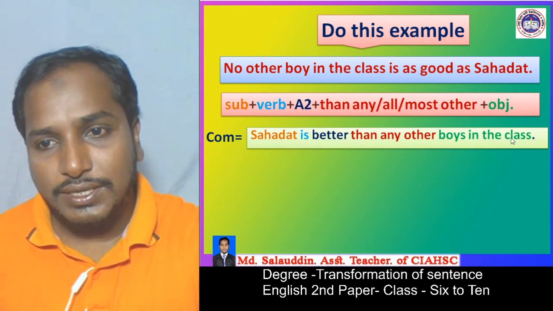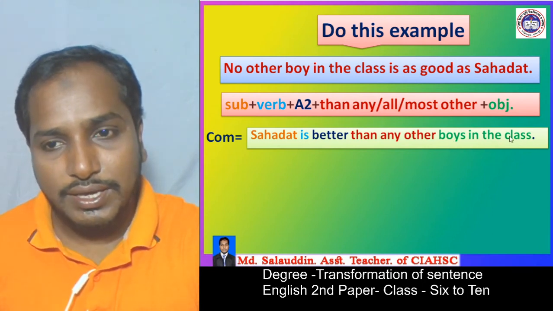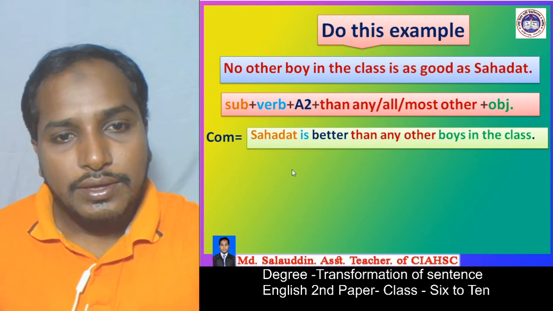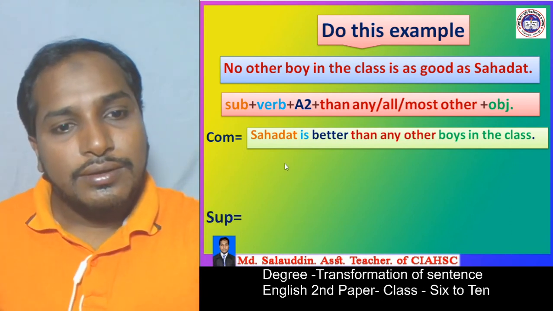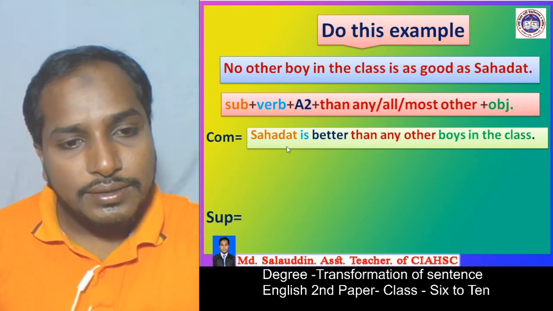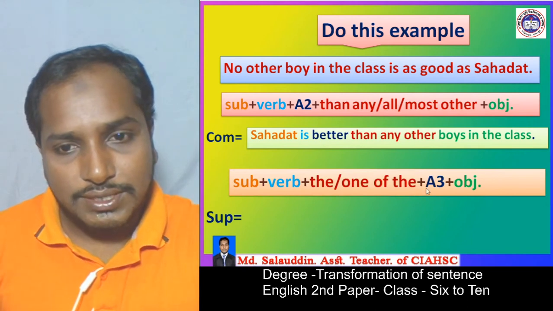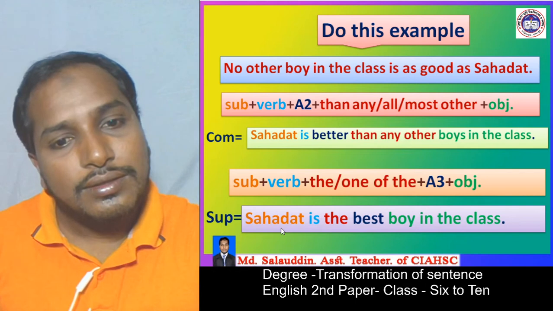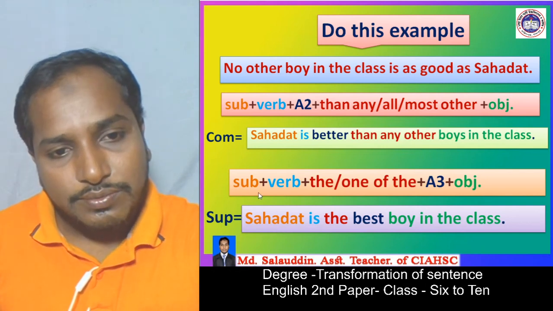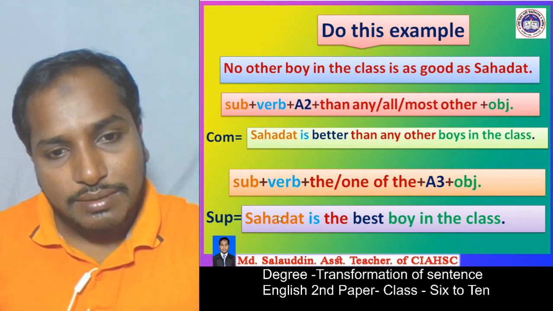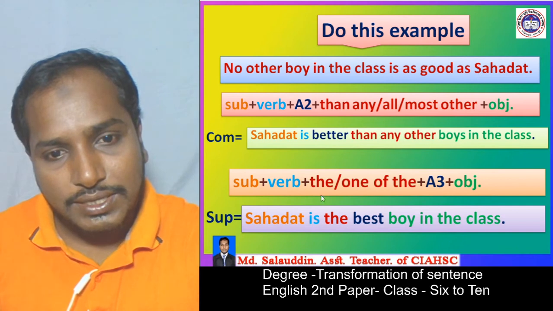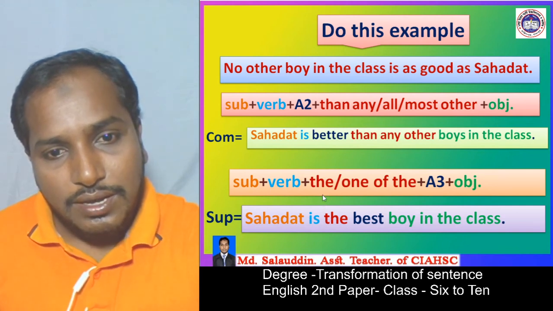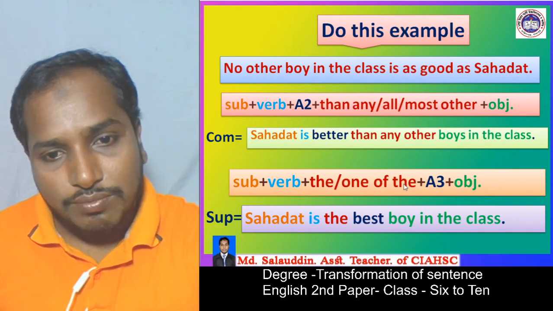Okay, and then we make it superlative. According to the structure of the superlative we write the example. First of all we write the subject, Shahadat, the verb is, and the or one of the.